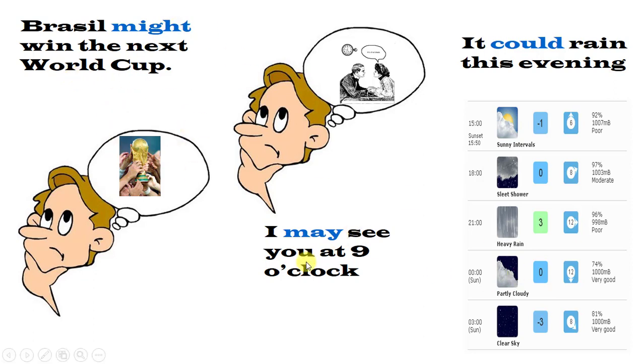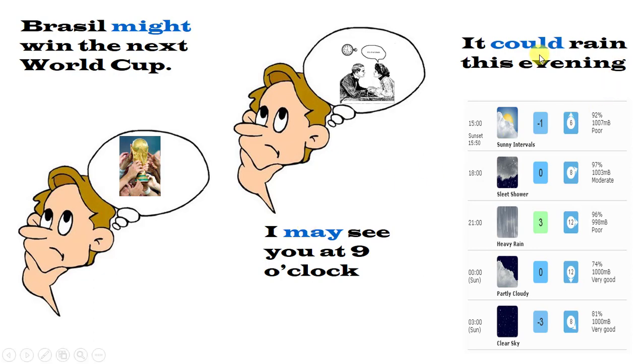I may see you at 9 o'clock. This is something improbable, but in difference with might, may has a 50% chance to happen. So this is used in a higher level of probability.